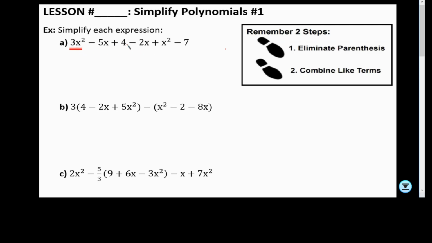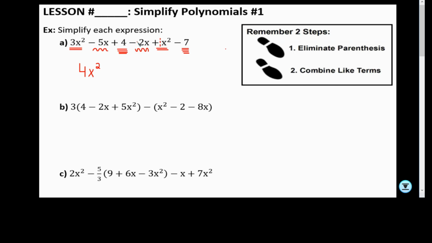So this one is 3x squared and this is x squared. So that means I can combine them. And then also I will be able to combine negative 5x and negative 2x. And the last one I'll be able to combine is the 4 over here with the 7. Okay, so if you see right there, I'm underlining so I can identify what I am going to combine. So 3 plus 1 is 4x squared.